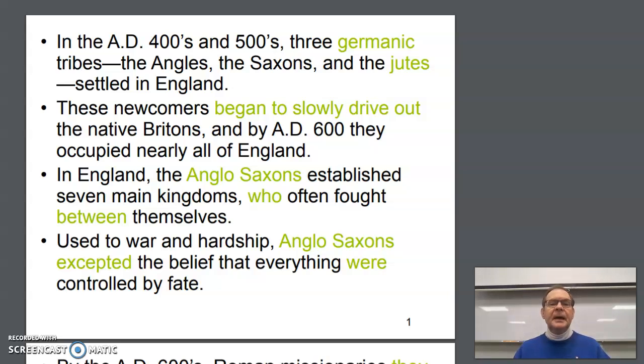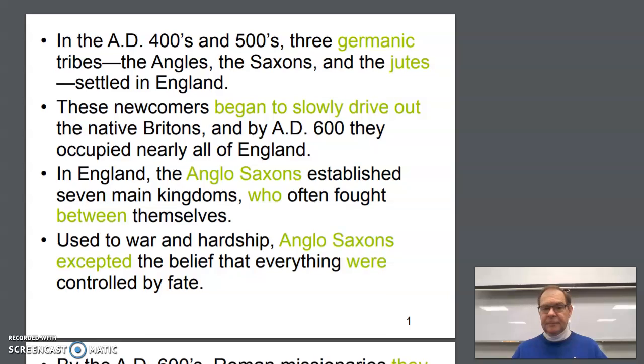So that should be, in England, comma, the Anglo-Saxons established 7 main kingdoms, comma, which often fought among themselves. Number 4. Used to war and hardship, Anglo-Saxons accepted the belief that everything was controlled by fate. Okay, Anglo-Saxons again is hyphenated. Accepted is the wrong word. You mean accepted, A-C-C-E-P-T-E-D. And everything may include a million things, but everything itself is a singular word. So you have to say everything was controlled by fate. So that's the first set.